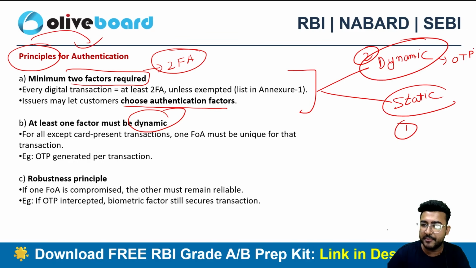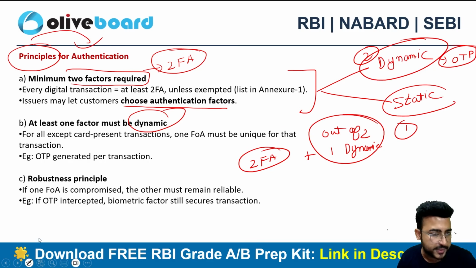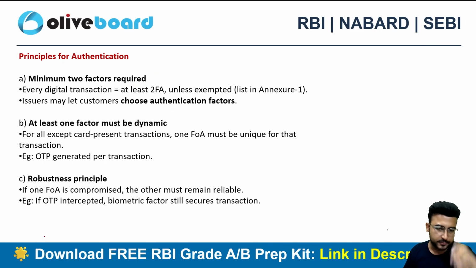Say for example, a one-time password. So with every transaction, we'll be having a new OTP. That's why we call it dynamic, right? So at least you need to have 2-factor verification, out of which one factor needs to be dynamic. So 2-factor authentication is compulsory now, plus one dynamic. Out of 2, one should be dynamic. So that's the core principle stated here, right?